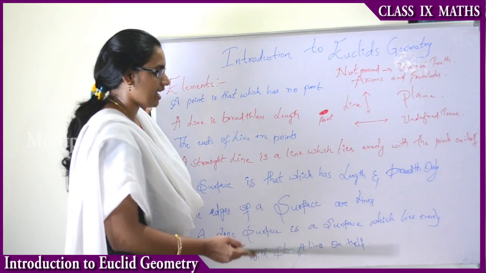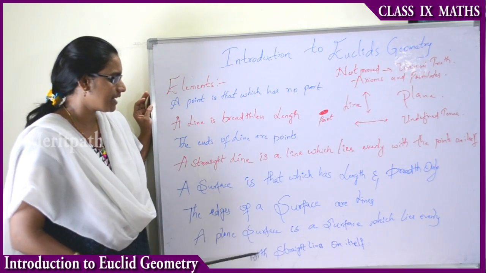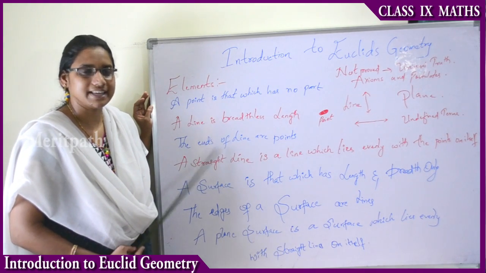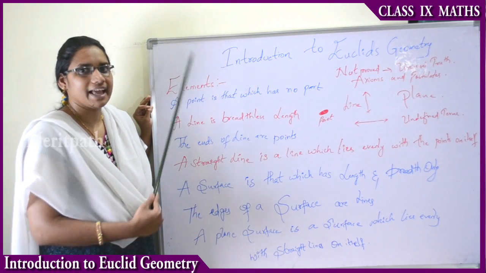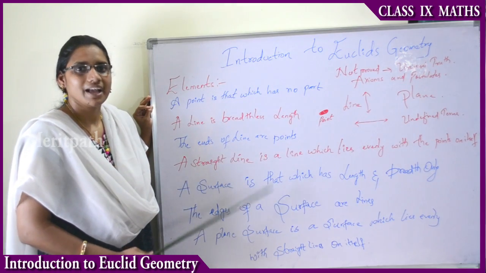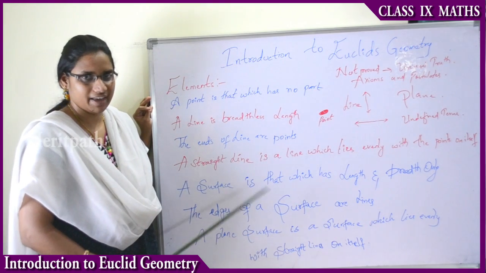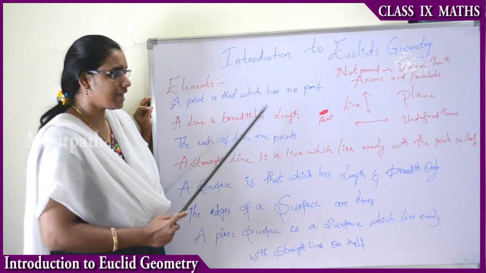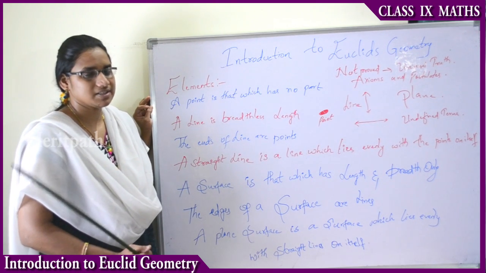In the same way, let us see some more points. While studying all these statements, you have come across some more terms, that is a point, a line, a plane. All these terms in Euclid's geometry are undefined terms. They are not defined, because they are not proved, and these are known as universal truths. For example, the sun rises in the east.